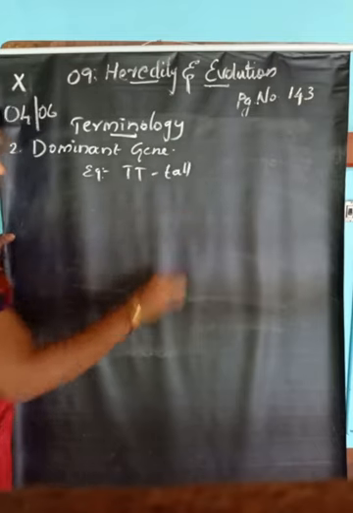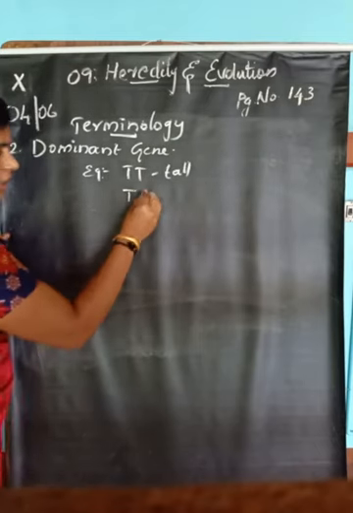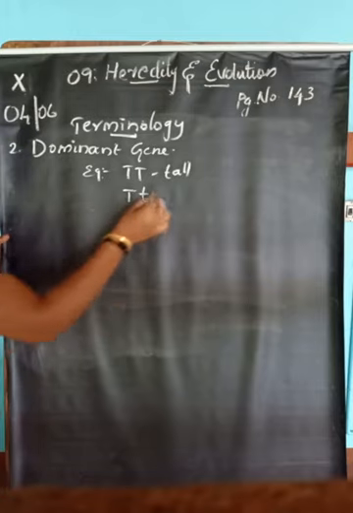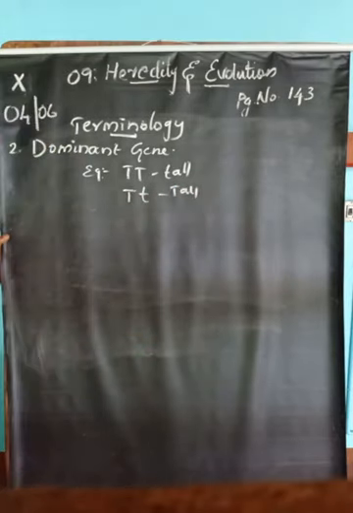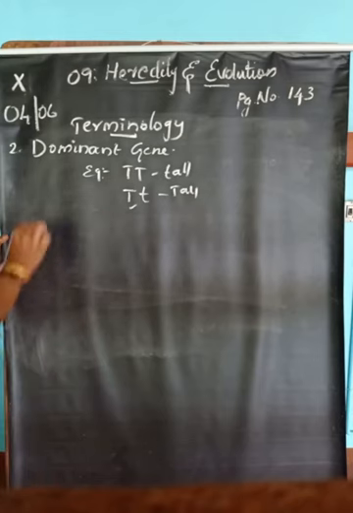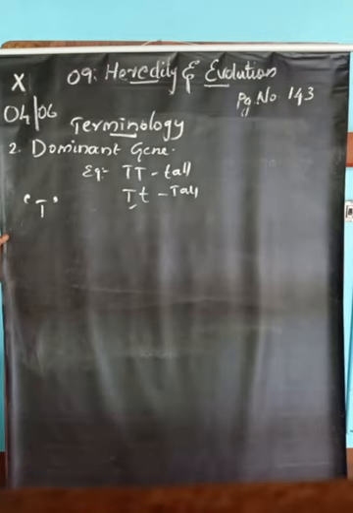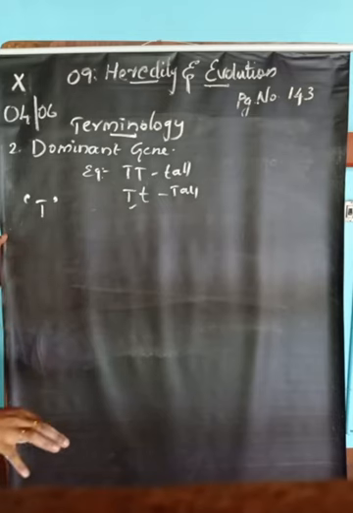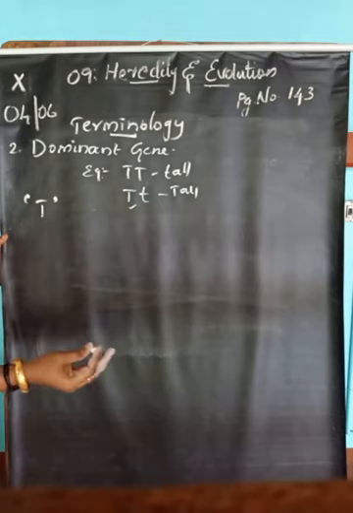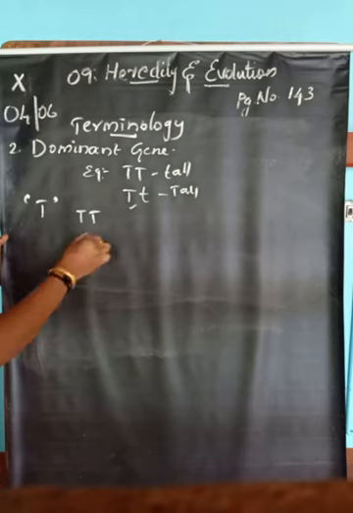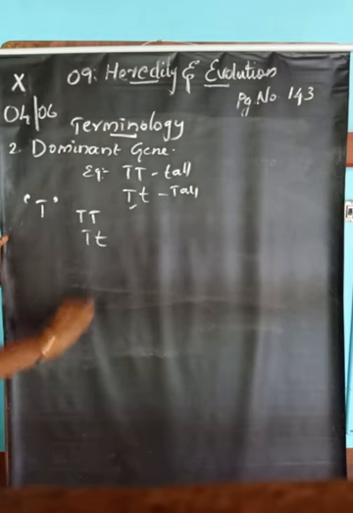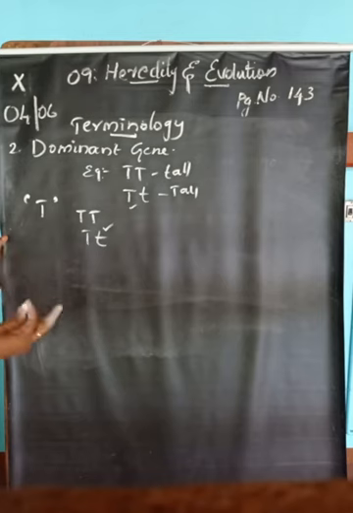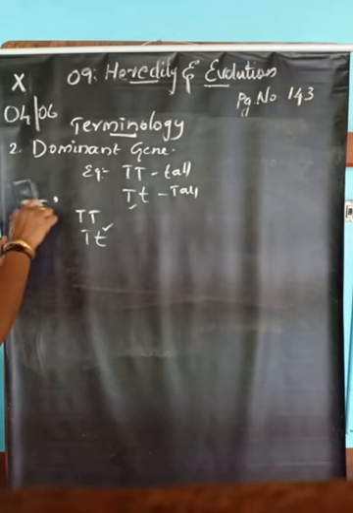Example, it is tall. If the alternative gene is different, it is also tall. So the capital T gene is responsible for the appearance of the organism even though the alternative gene is different. Same gene means like this, alternative gene means different genes. Even though the alternative gene is present, it can express the character; that is the dominant gene.